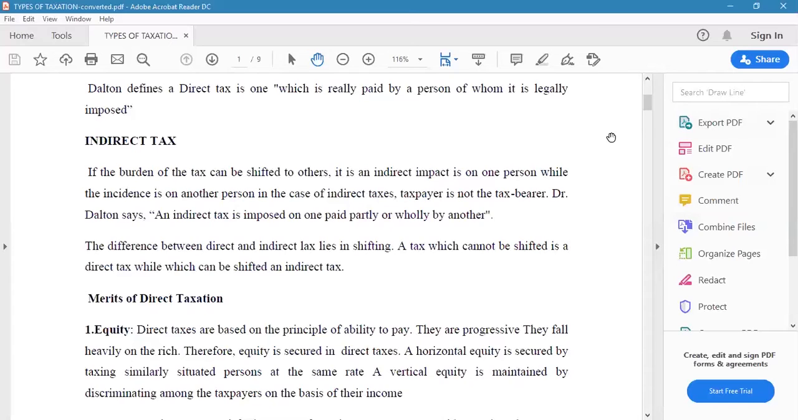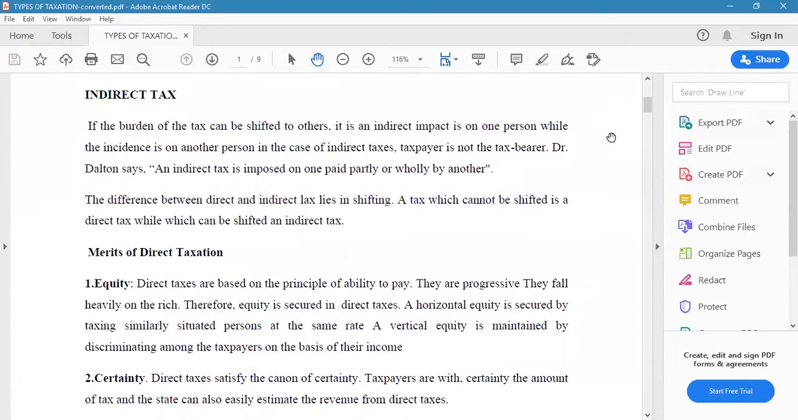The difference between direct and indirect tax lies in shifting. A tax which cannot be shifted is a direct tax, while a tax whose burden can be shifted is an indirect tax.